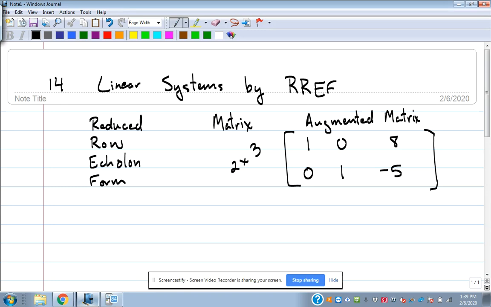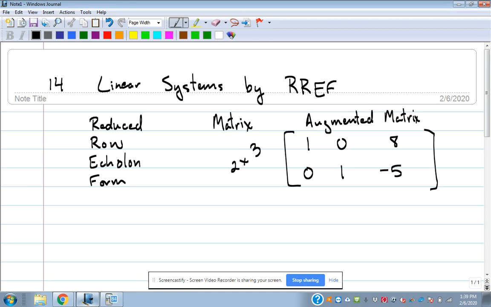How is that 2x3? What do I mean by that? 2 rows and 3 columns. The top row has 3 pieces in it, the bottom row has 3 pieces in it. So it's 2 rows by 3 columns. That's how you decide the size of your matrix, by rows and columns, rows first. This is an augmented matrix.